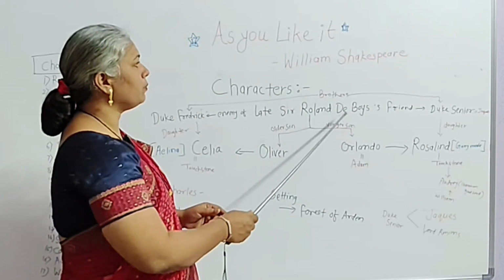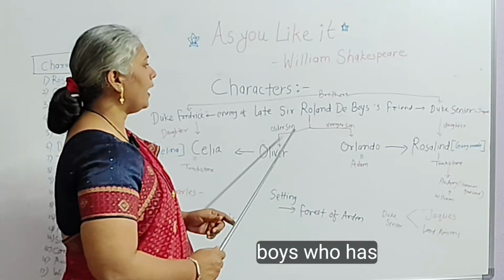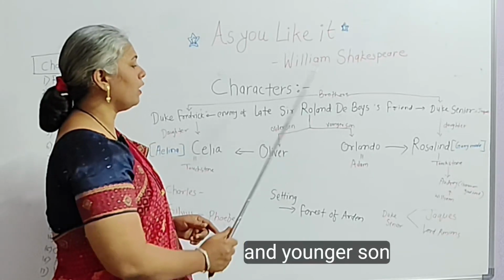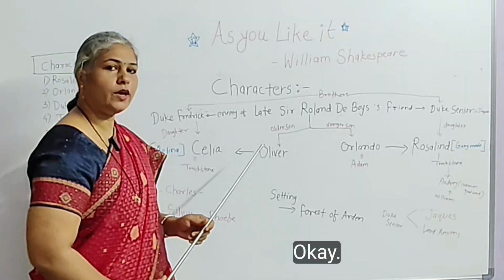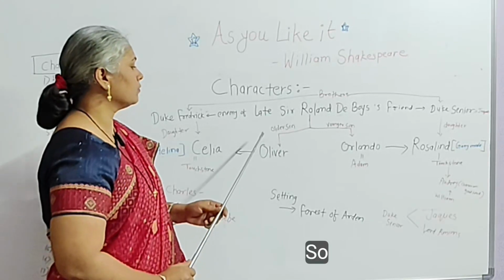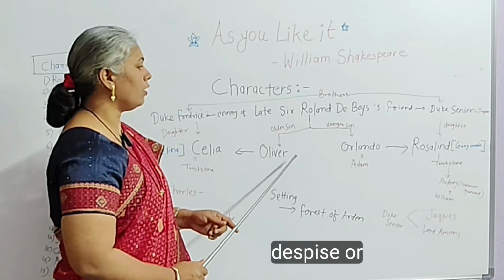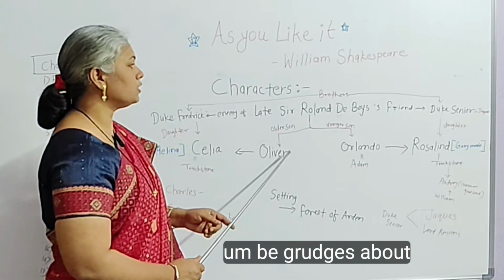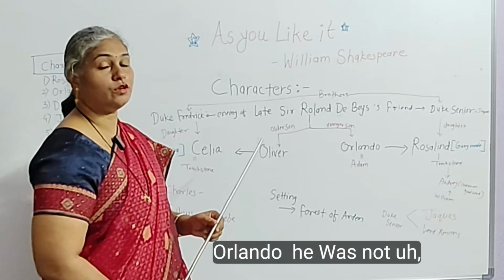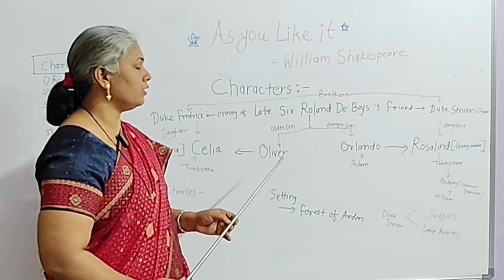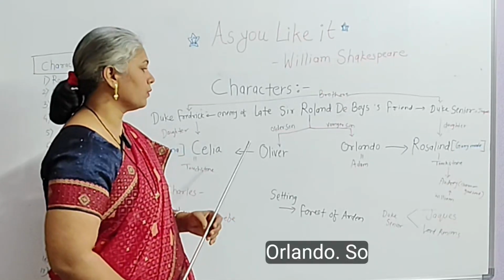Late Sir Roland de Boys has two sons, older son Oliver and younger son Orlando. Older son Oliver despises or begrudges Orlando. He was kind of jealous of his younger brother Orlando.